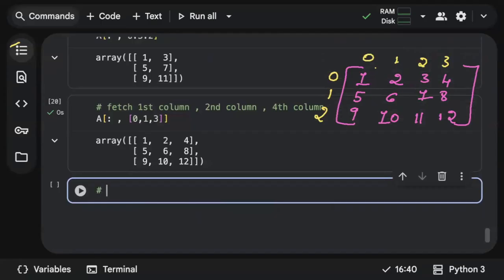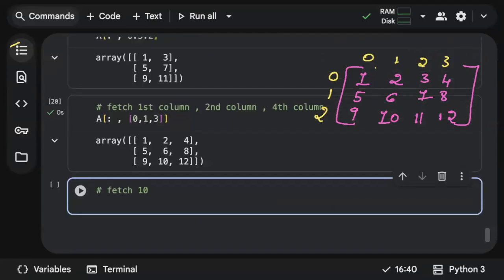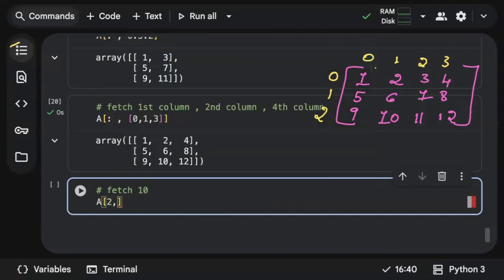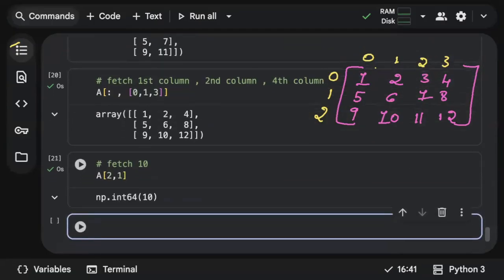And what if you want to fetch a specific element? Let's say, for example, you want to fetch 10. So simple. 10 is at the third row, index is 2. It is at the second column, index is 1. Then you will get a 10.